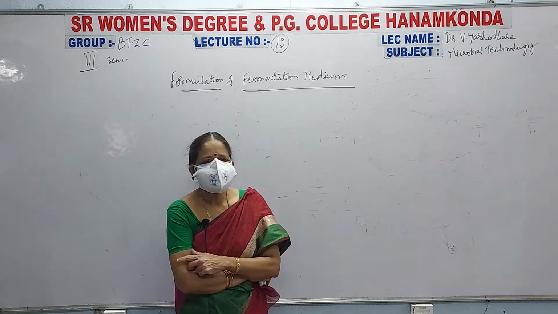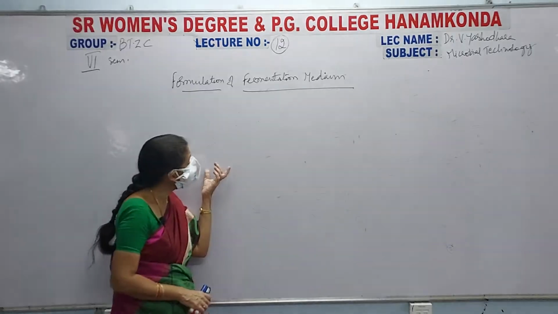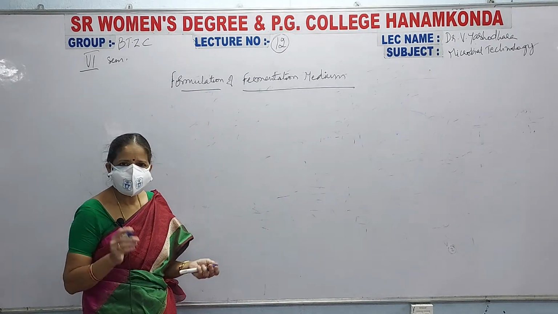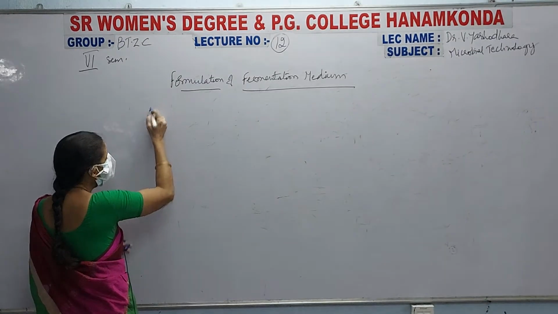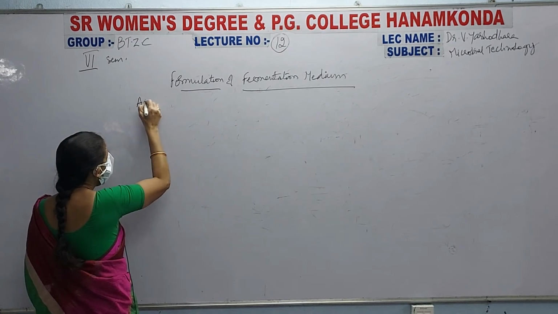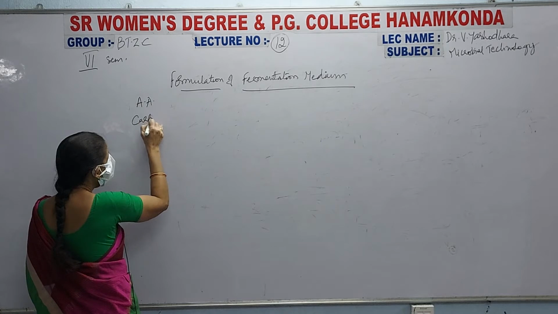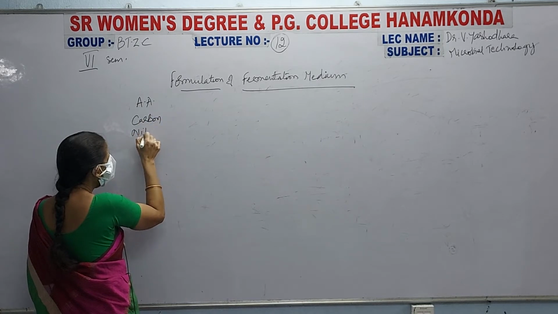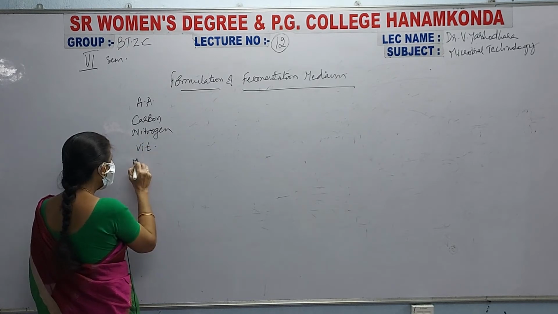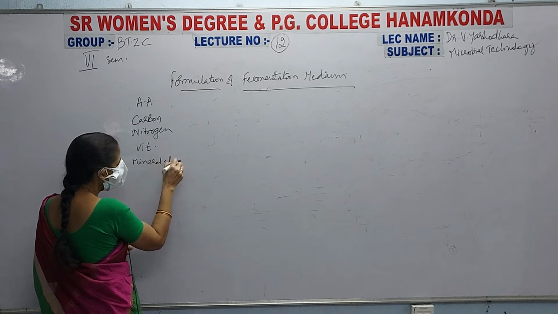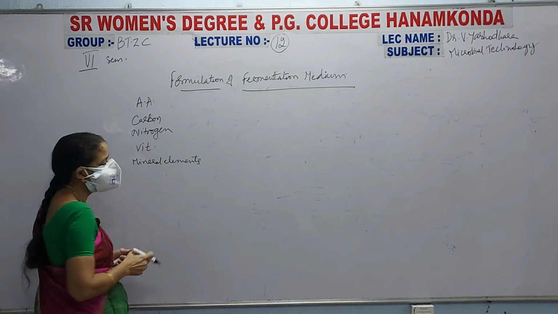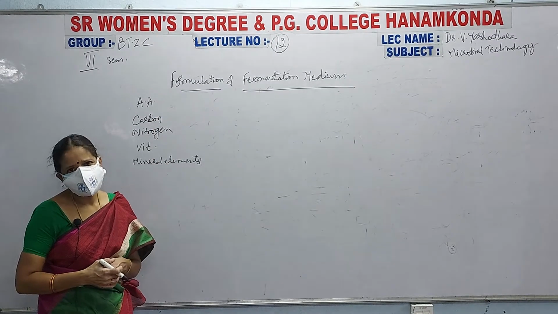Okay, these are some of the introductory words about your fermentation medium. Now, what are essential for the fermentation medium? First, it requires amino acids, carbon source, nitrogen source, next vitamins, and mineral elements. Carbon source, nitrogen source, vitamins, amino acids, mineral elements, all these are added to your nutrient medium.